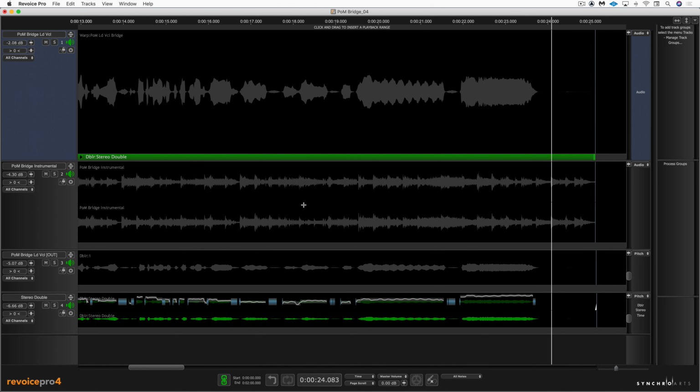So there you have an interesting thickening and fattening effect with a lot of character via the mono and stereo doubling in Revoice Pro and some formant shifting and modulation.